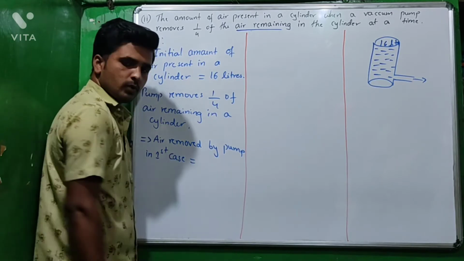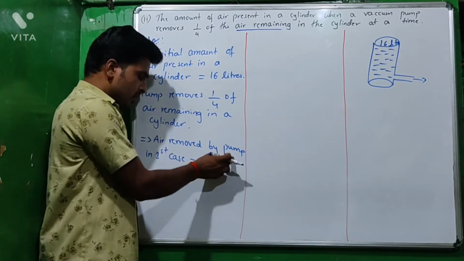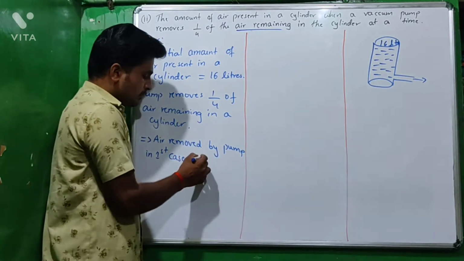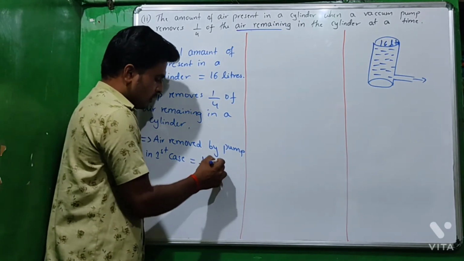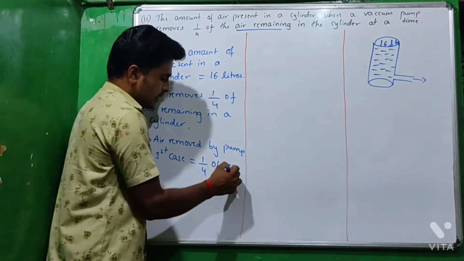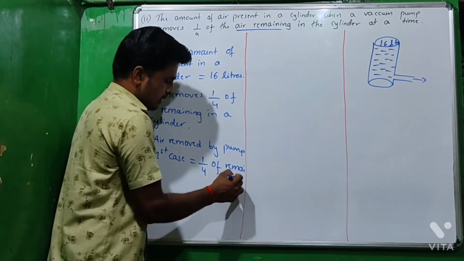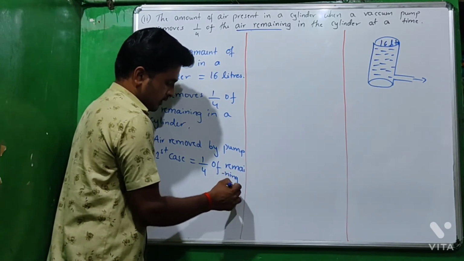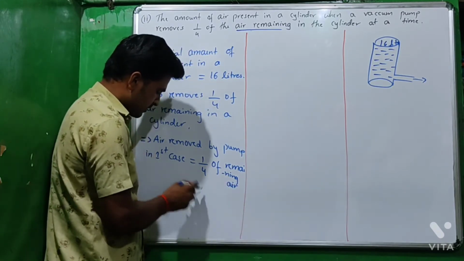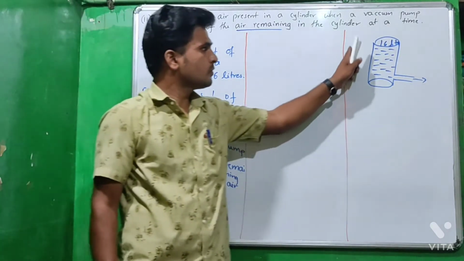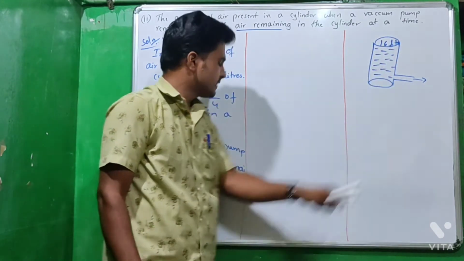Okay, we know that the pump removes 1/4 of remaining air. Remaining air. Listen here. In the first case, how much amount of air is present in the cylinder? That is 16 liters.